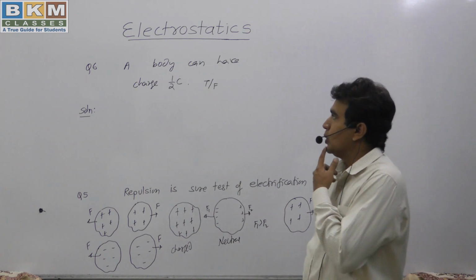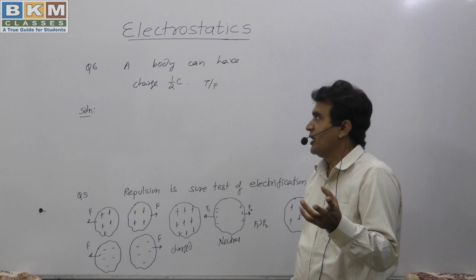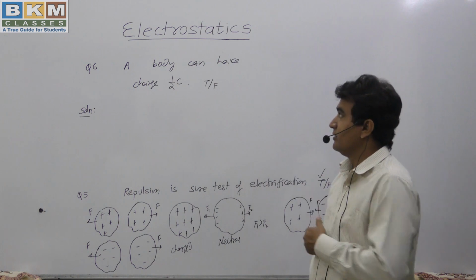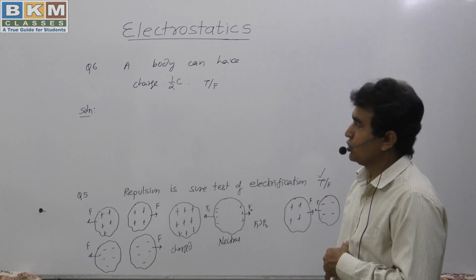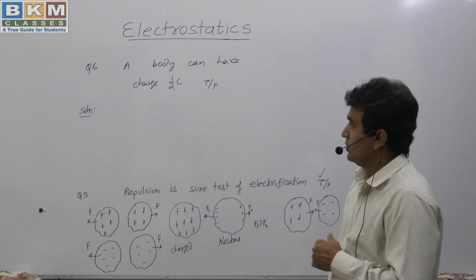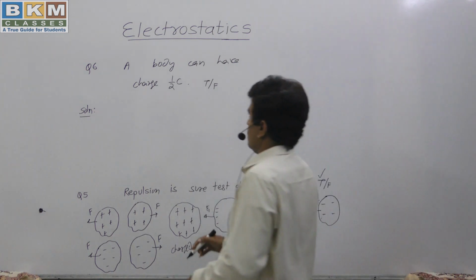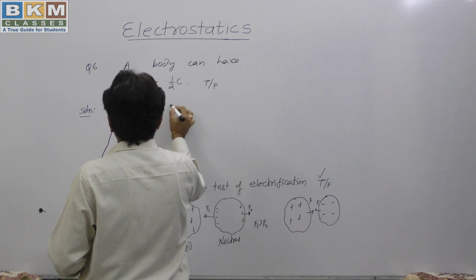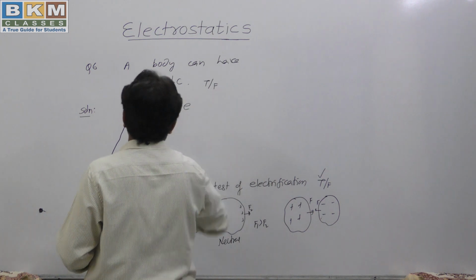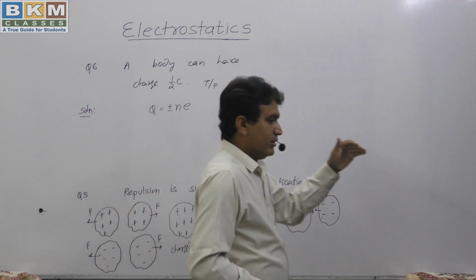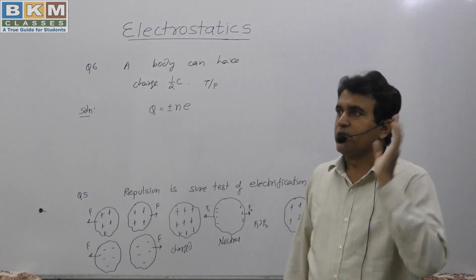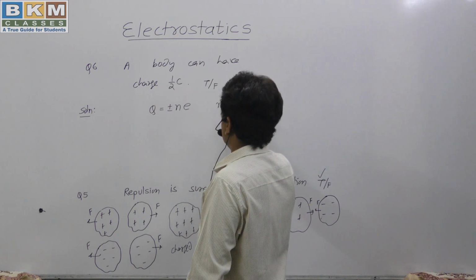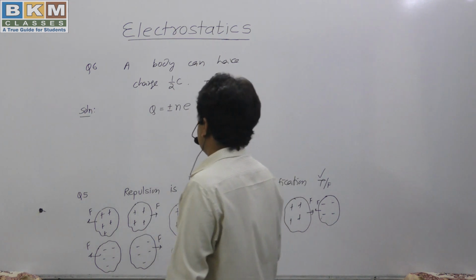Or some might say that no, we have said that charge is quantized, so it should be an integral multiple, like 1 coulomb, 2 coulomb, and half is not possible. So we have to check this. Our exact statement is: the charge of a body will be an integral multiple of the electronic charge, q equals n e. If this equation is satisfied, with n an integer, then we can say that the statement is true.